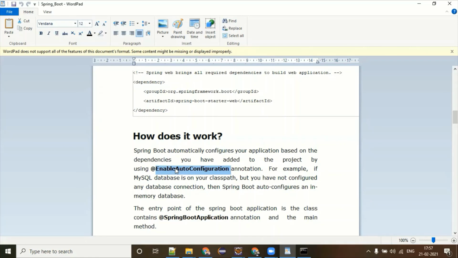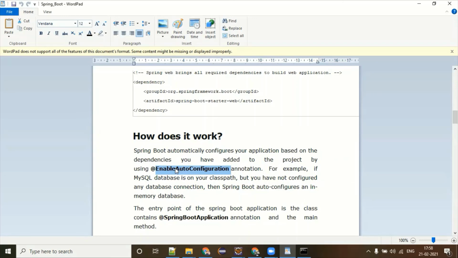For example, database. Do you know what Spring Boot does? When it finds there is a jar related to a particular database, it will automatically connect to the database. You don't need to do lots of bean creation and writing linking code.